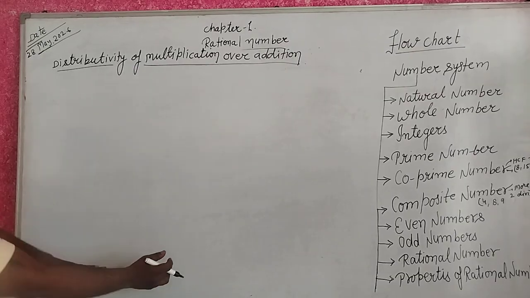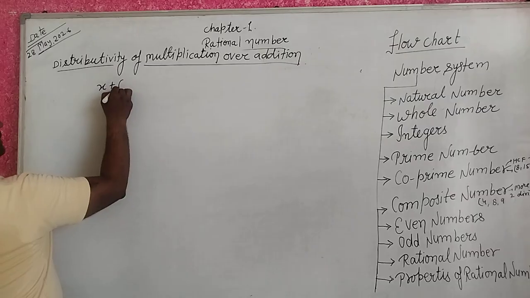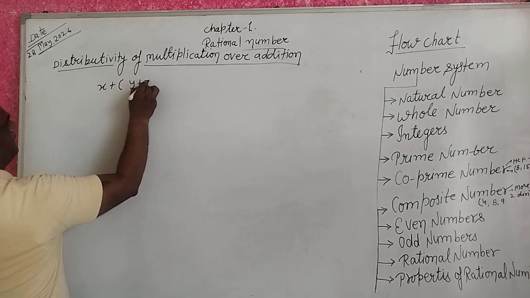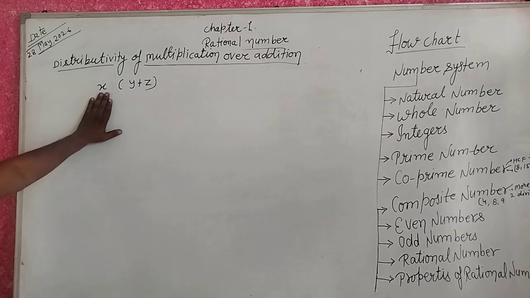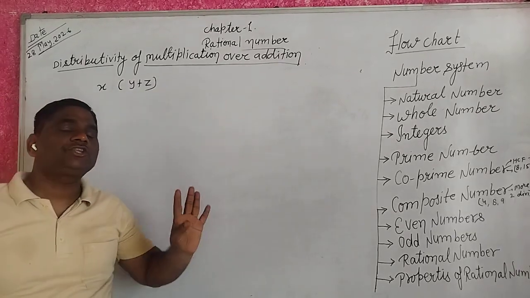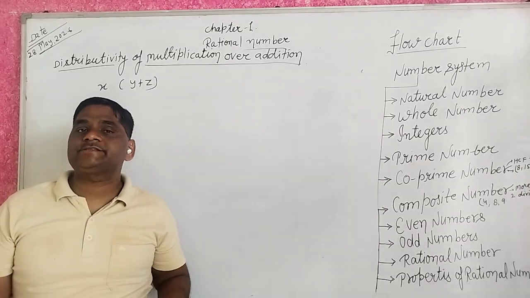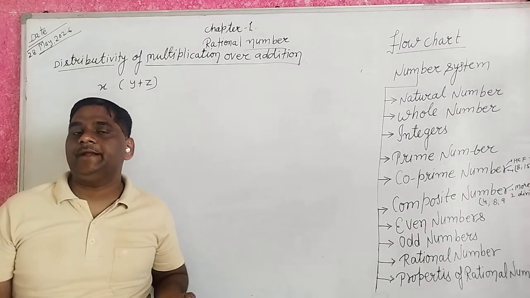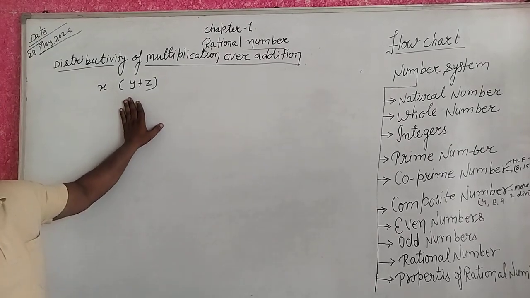For example, I have taken 3 numbers and I say x, y and z. These are 3 rational numbers. You have given 3 rational numbers x, y and z, and you write here x into y plus z.